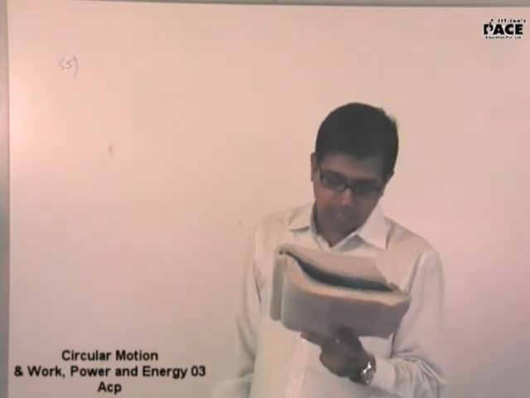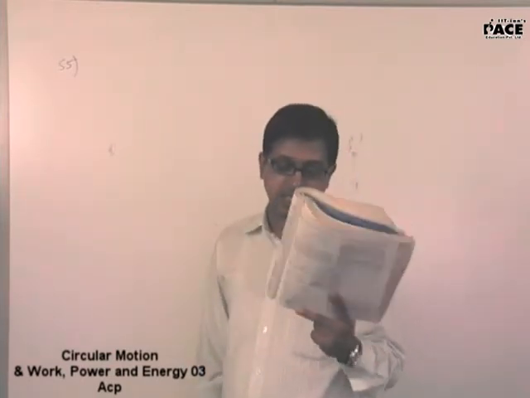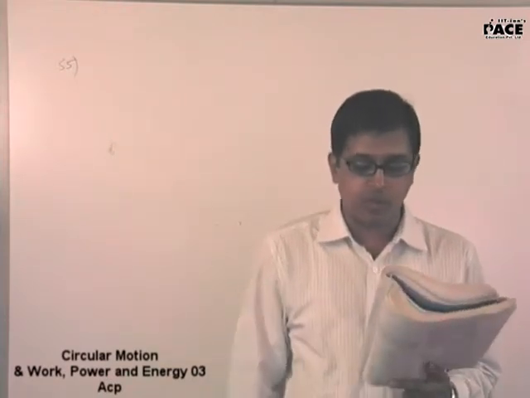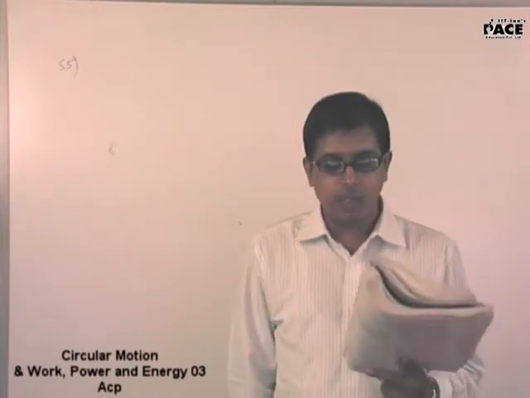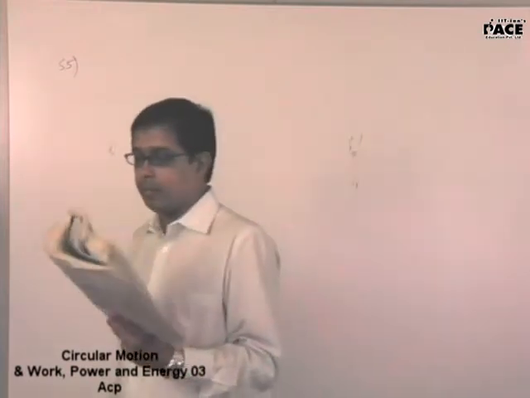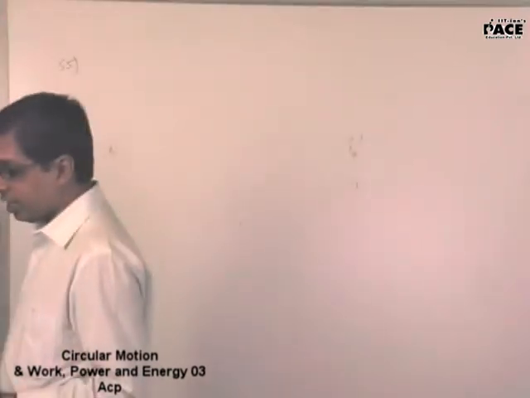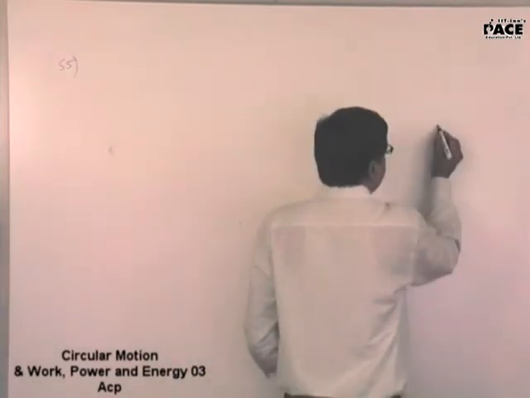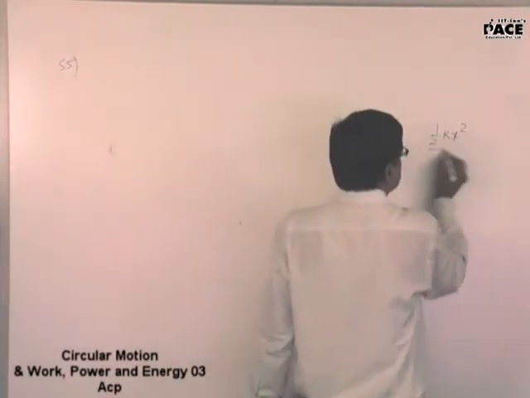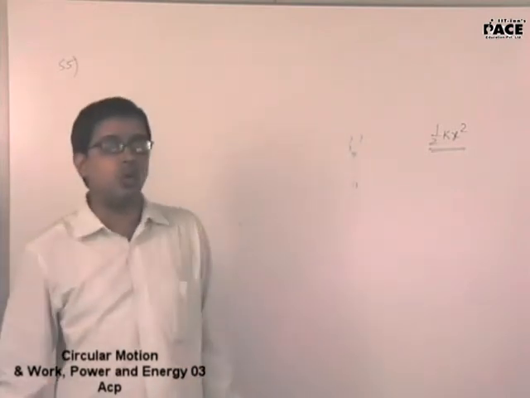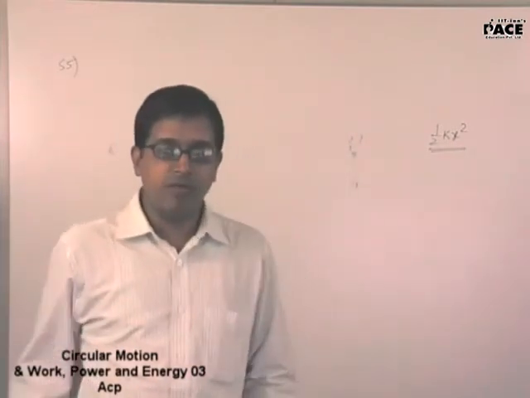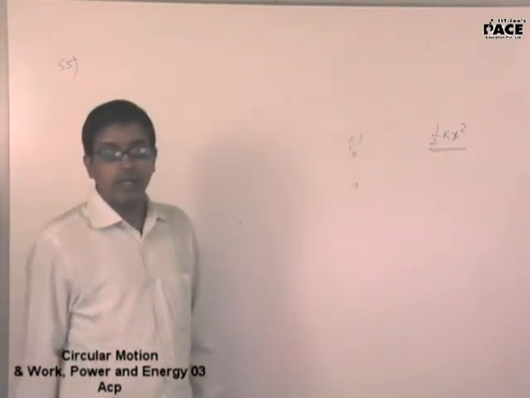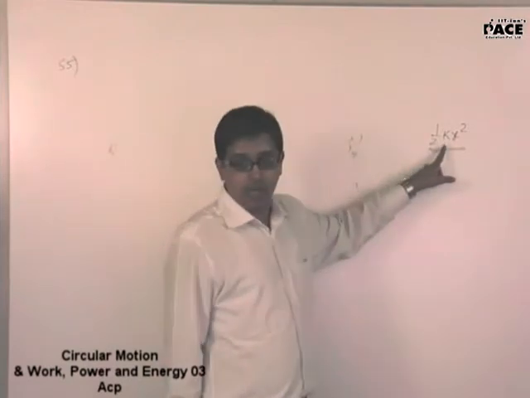55th problem. A block of mass m is pushed against a spring of spring constant K fixed at the left end and then released. Find the initial compression of the spring so that the block presses the track with a force of mg when it reaches the point P, where the radius of the track is horizontal. One information that you will require here is that half kx square is the potential energy stored in a spring when it is compressed, which we will derive once we start the work energy theorem. Are you people aware of this formula?